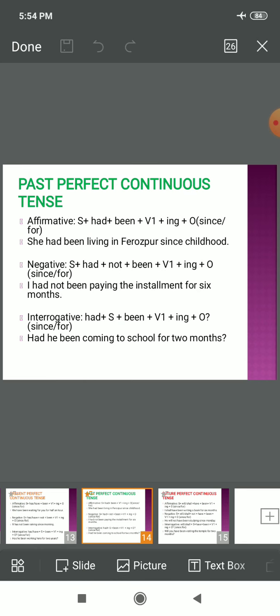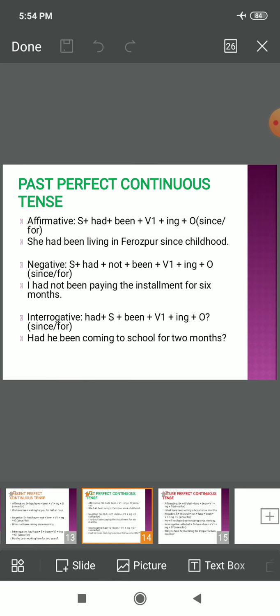So, in negative examples, only we need to add not. But you must note it carefully, children, that not will be added between had and been. We cannot say, I had been not paying the installment for 6 months. No, that's an incorrect utterance. Carefully, I had not been paying the installment for 6 months.